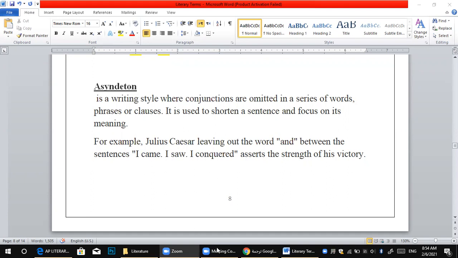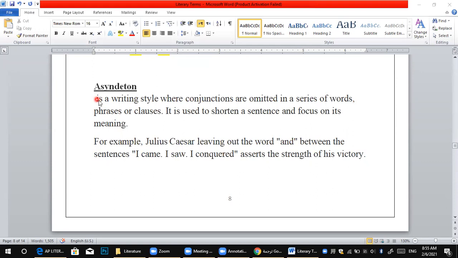So here, the first one, I'll try to make a spotlight here. Okay, like this here and this. So the first literary term here is called asyndeton. Asyndeton. Okay, what does it mean?